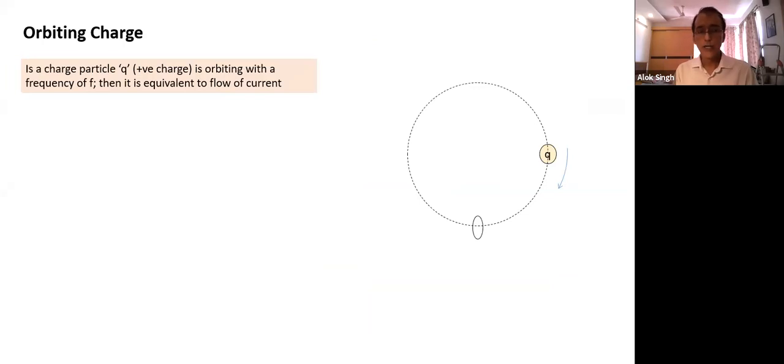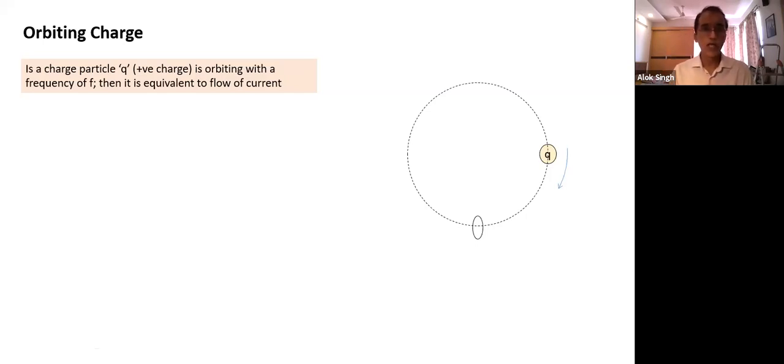How about orbiting charge? In the case of atomic structure, the electrons also go into orbital motion. So just visualize a charge undergoing orbital motion of radius r. Okay. If I take a cross section in its path, is the charge passing through this cross section? Yes, charge is moving across this cross section. Will it create current? Yes, it will create current. So any orbiting charged particle creates a current, across a section in its path.